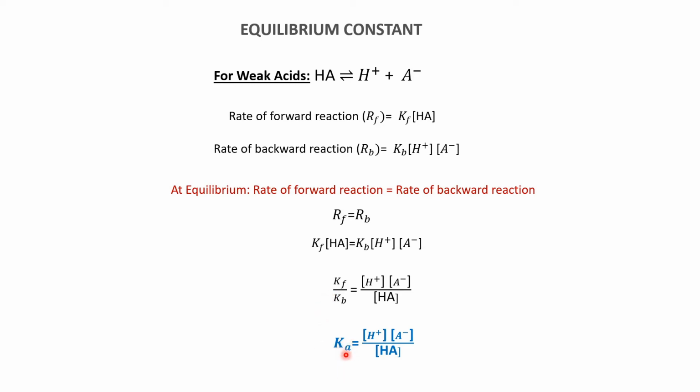Now what is this A written in the parenthesis? This A is for acids. Because this whole equation was derived for weak acids, this A is indicating acid. So basically, this is your equilibrium constant for acids. And this equilibrium constant is in terms of the concentration of this weak acid and the ions that it has dissociated to give in the aqueous solution. So this is the basic equation of your equilibrium constant for weak acids.